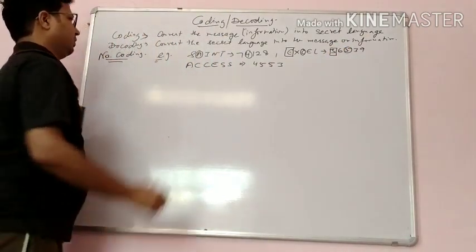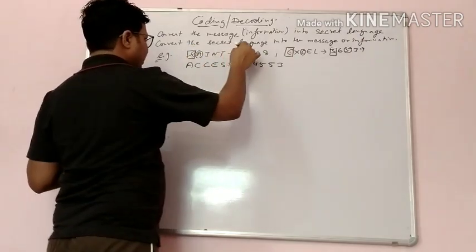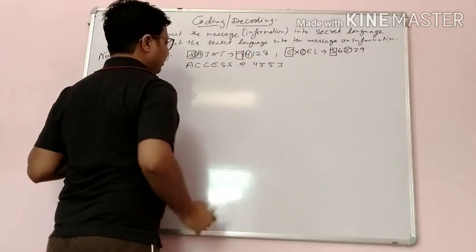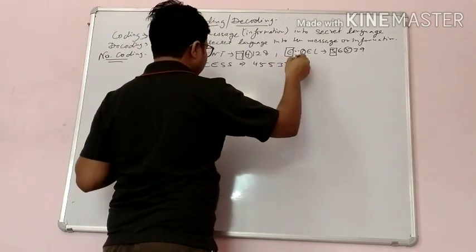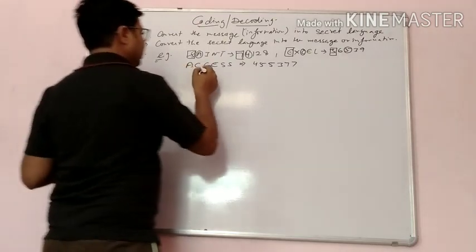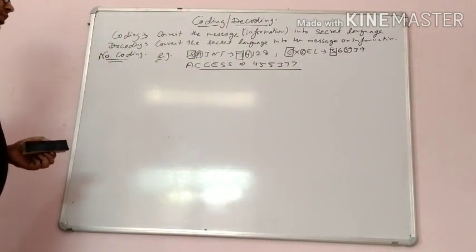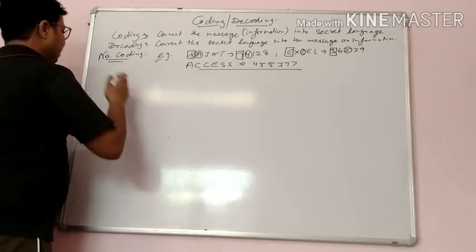Now S, S is 7. So what will be the code for X's? That is 455377. Yes, it is.